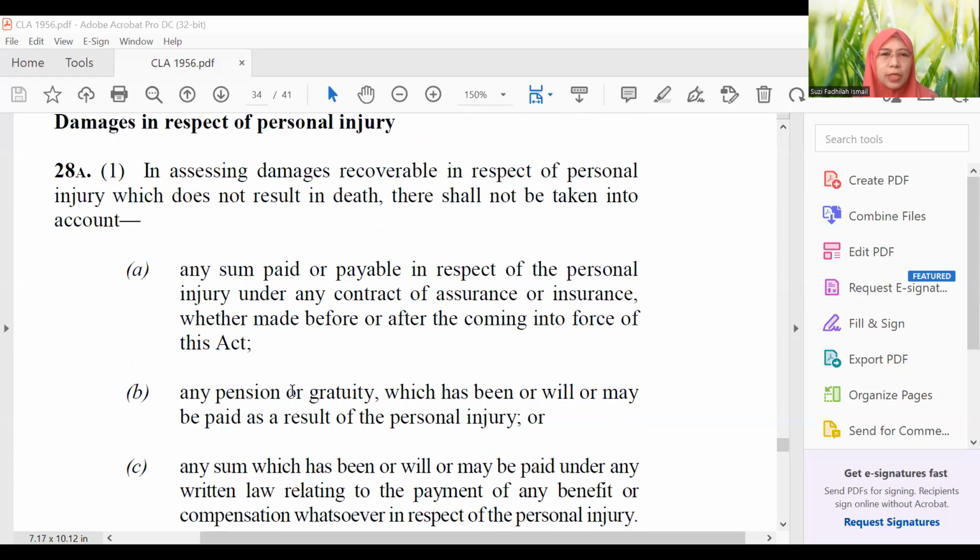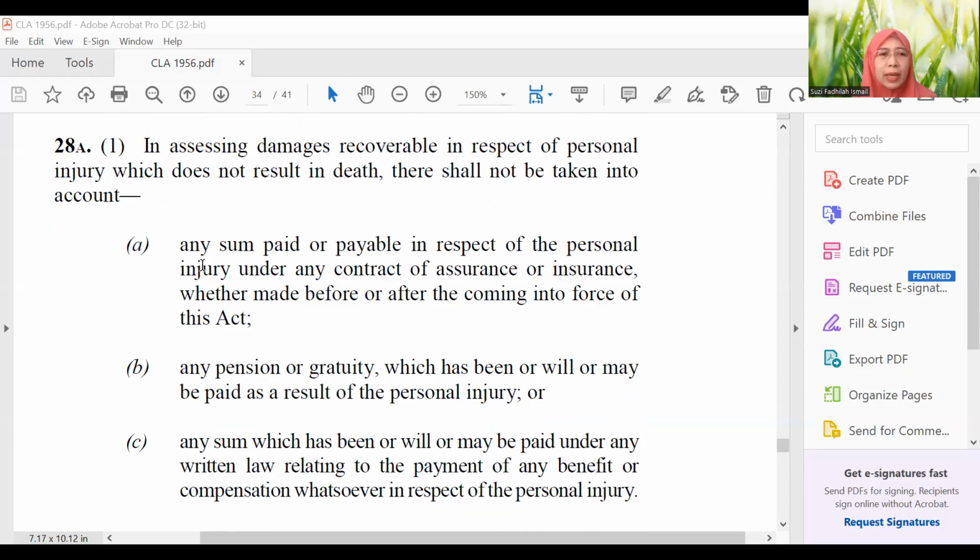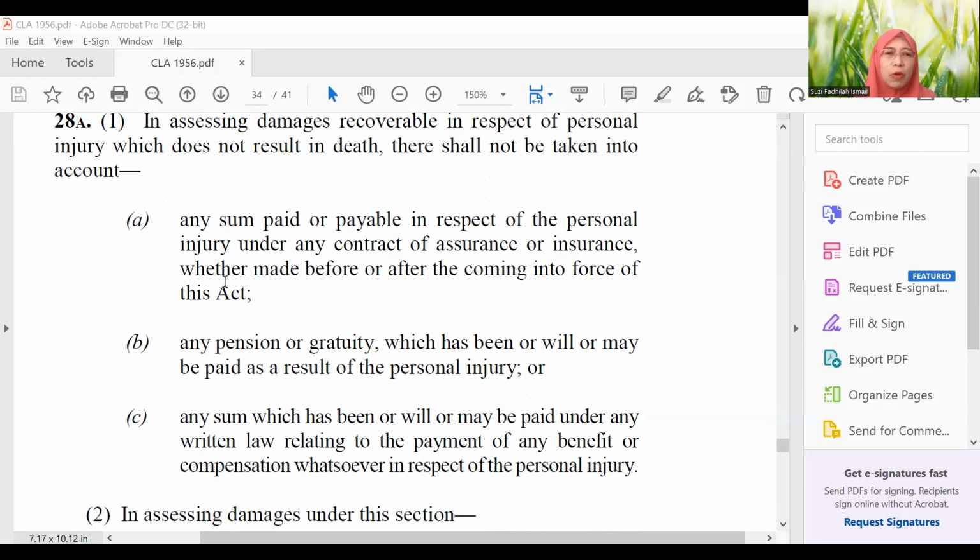That's why the words used here: in assessing damages recoverable in respect of personal injury which does not result in death, there shall not be taken into account. Meaning that this thing won't be part of the calculation, won't be part of the deduction. The first one, A here: any sum paid or payable in respect of personal injury under any contract of assurance or insurance. So whatever you receive under insurance won't affect the amount that you are receiving from the defendant. And number 2, pension or gratuity, won't affect the amount to be paid by the defendant.